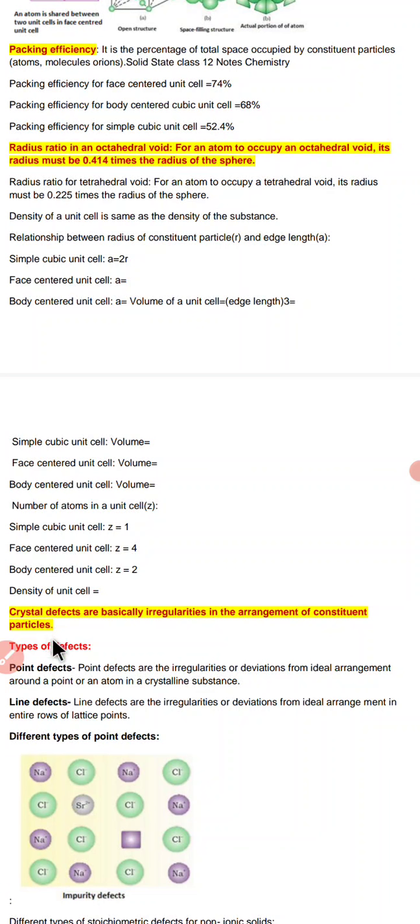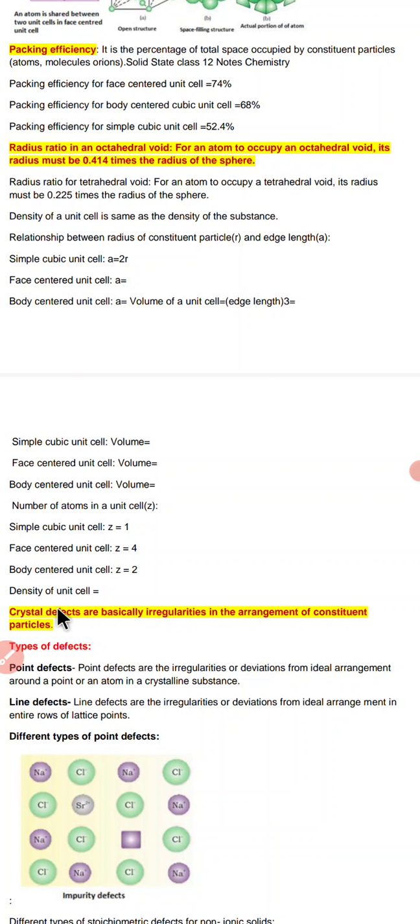So just remember that crystal defects are basically because of irregularities in the arrangement of the constituent particles. Always remember, if the location of an atom is not in its regular place, it causes various voids or spaces or gaps.